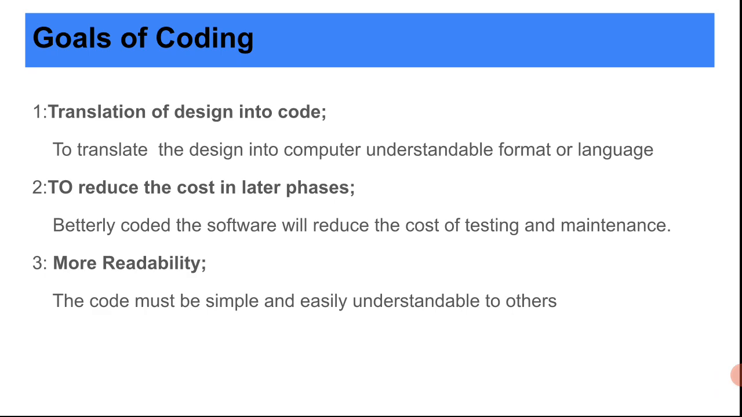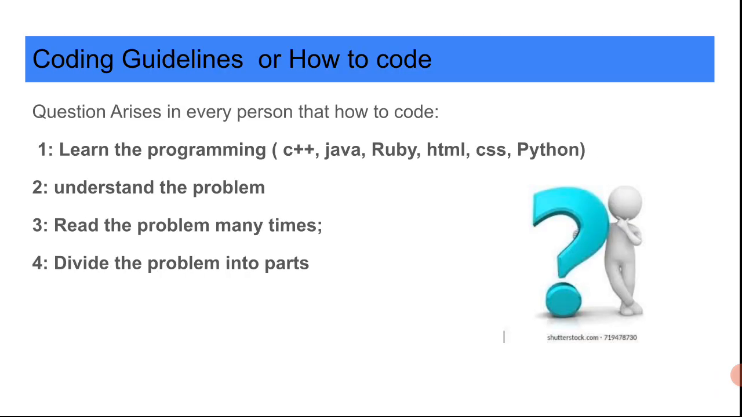When we write our software, we check these three parameters that help us write proper code in the proper direction. Now we have the coding guidelines, or how to code. How to code is a very important question, and every programmer, software engineering student, or computer science student has this question. So that is why we have some guidelines.